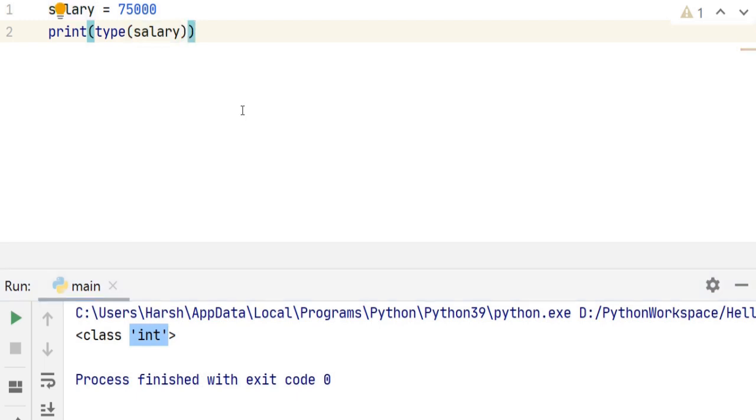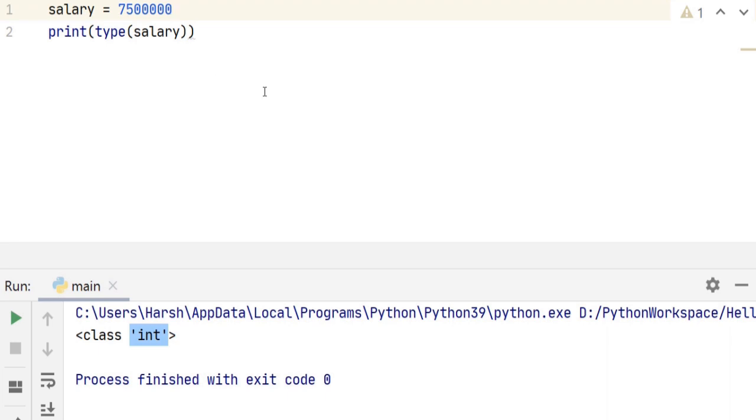Another cool thing Python offers is representation of numbers by using underscores. When you have a number with a lot of zeros or a very long number, to make it more readable, we can use underscores in between. Let's say our salary is 75 lakhs, right?